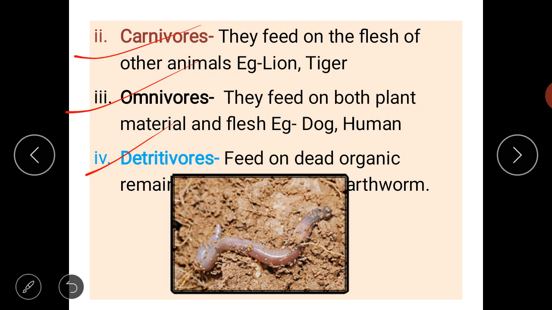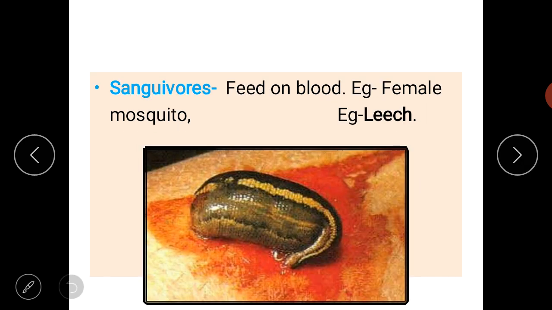Leaves, branches, or any waste generated in the agriculture is eaten by earthworm, a detritivore. Next is the sanguivores. The organism which feed upon blood is called as sanguivores. Example is leech, mosquito, because they always feed upon the blood of other organisms.